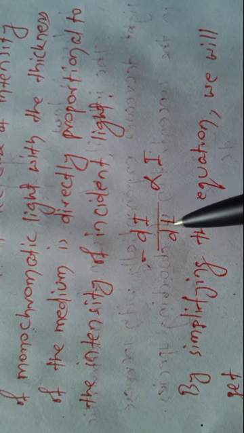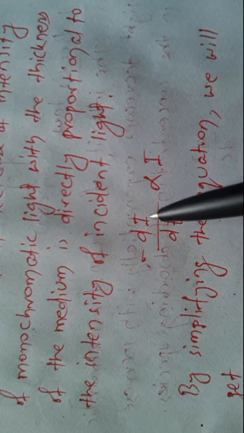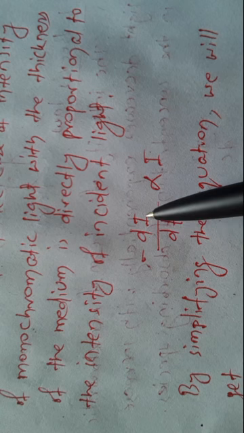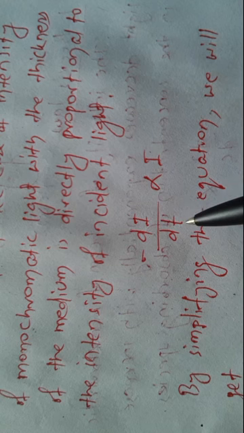Similarly, we can write an equation, the derivative of I with respect to t, or change of I with change of t, where I is the intensity of incident light and t is equal to path length.